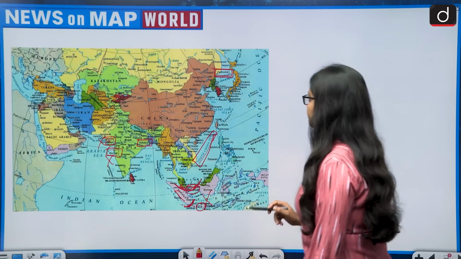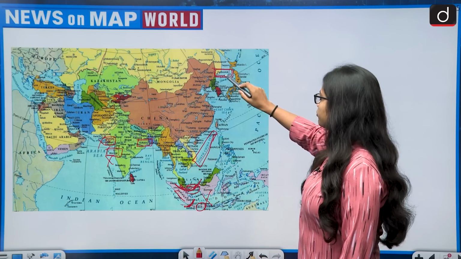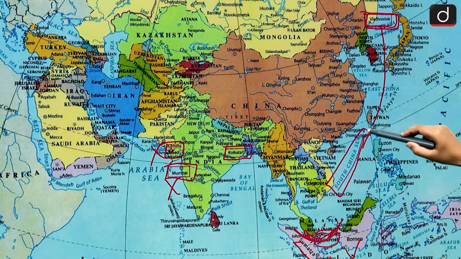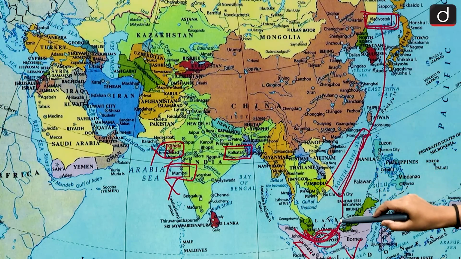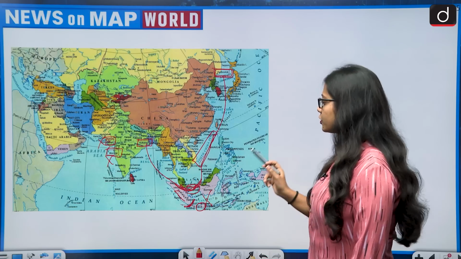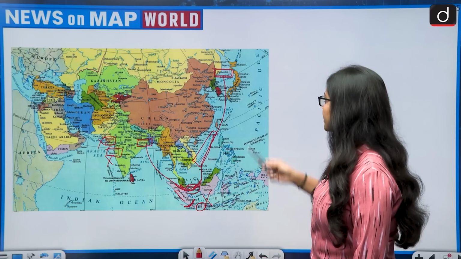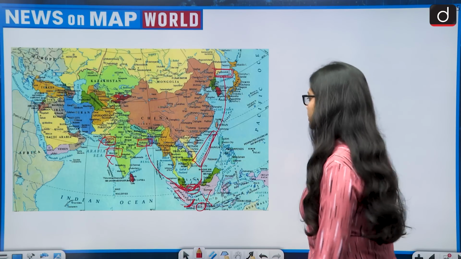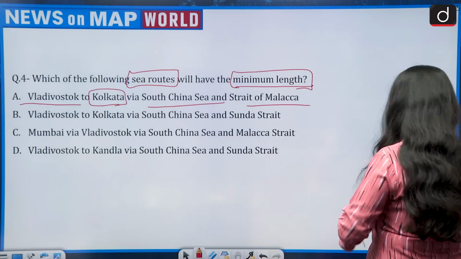Now let's see. First, walking through the sea route and covering the minimum distance from Vladivostok, the person will come to South China Sea. Then through the Strait of Malacca, the person will reach Kolkata. So this will be the minimum route that a person will take. Vladivostok, South China Sea, Strait of Malacca, Kolkata. Now let's see which was this option.